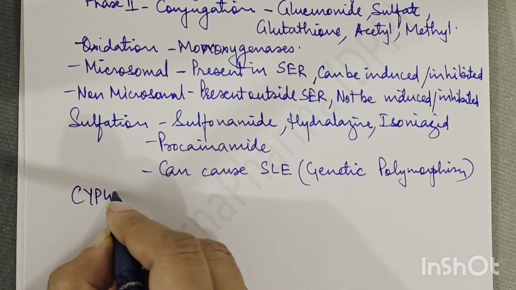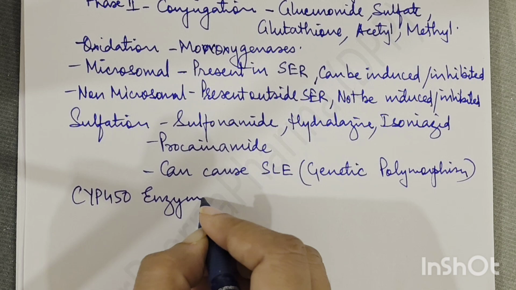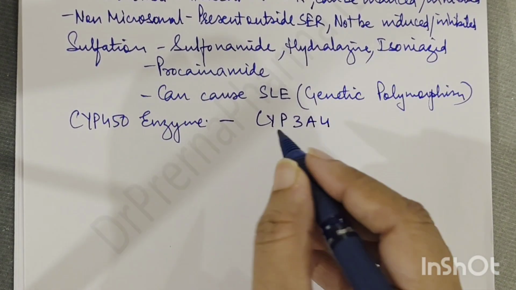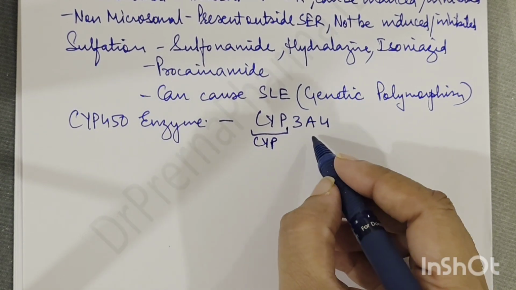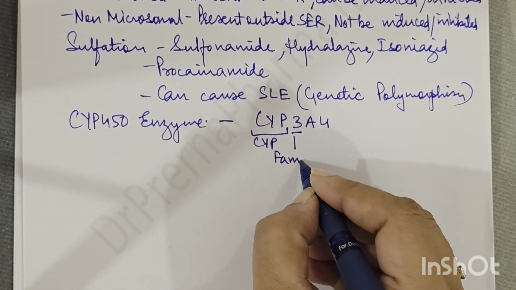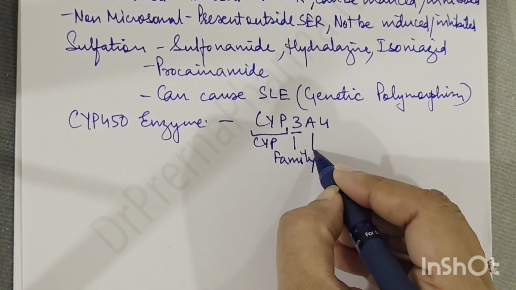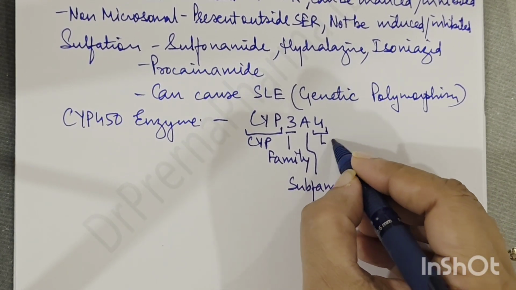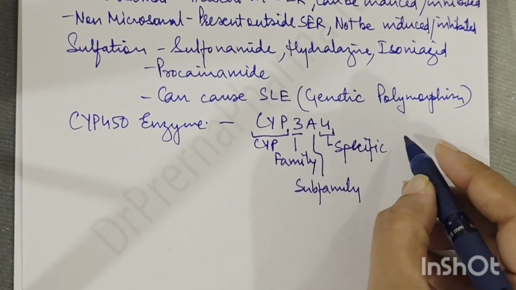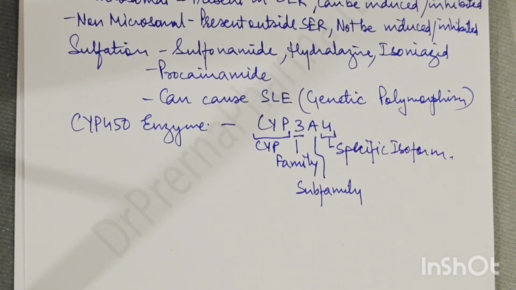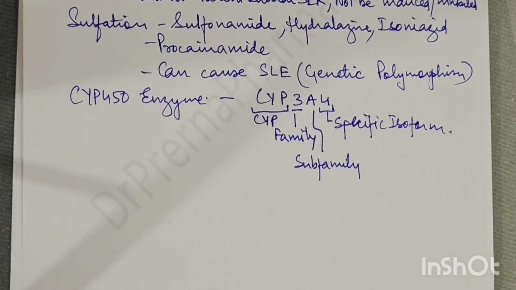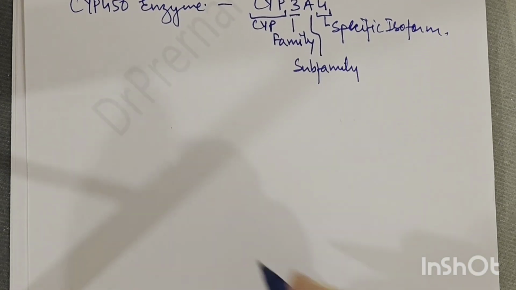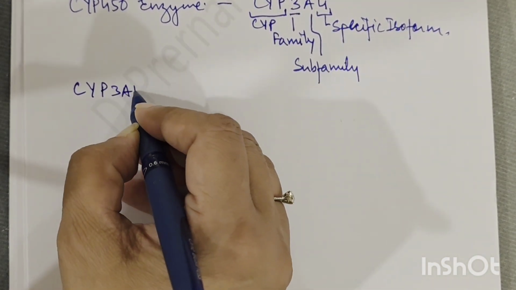Then coming to the very important part, that is cytochrome P450 enzymes. Now you should know that cytochrome P450, suppose we take CYP3A4. So this is standing for cytochrome P. 3 is the family, A is the subfamily, and 4 is the specific isoform. Okay, so this is the breakdown of cytochrome P450 enzyme nomenclature. Now the most important part, CYP3A4 enzyme.